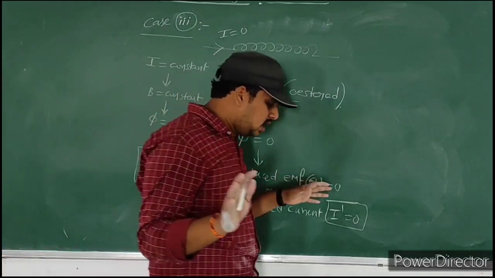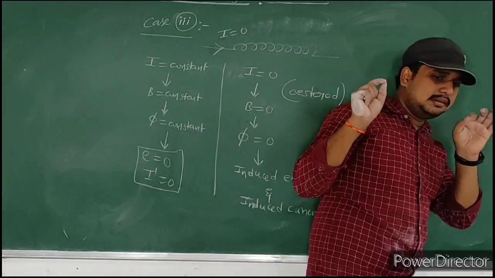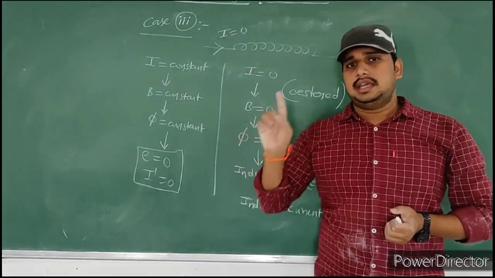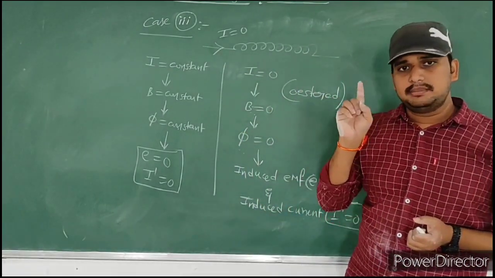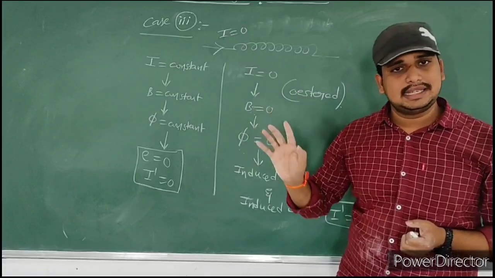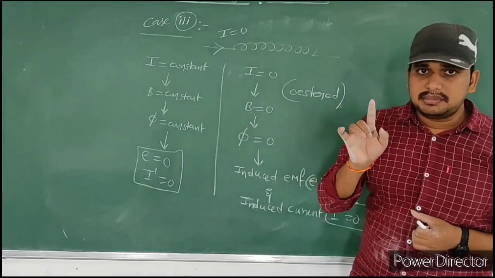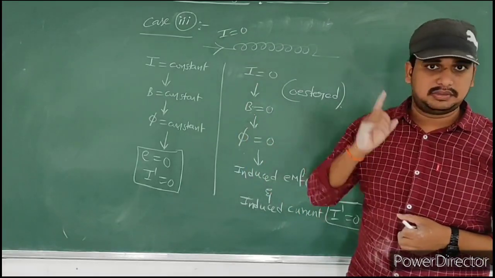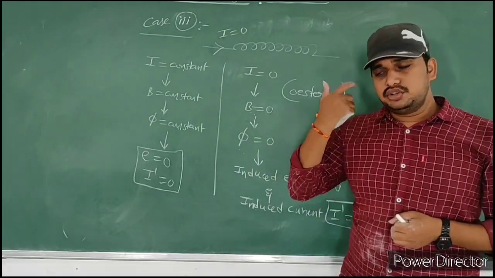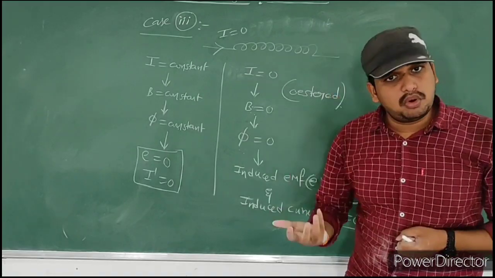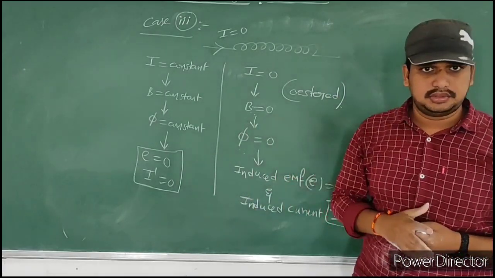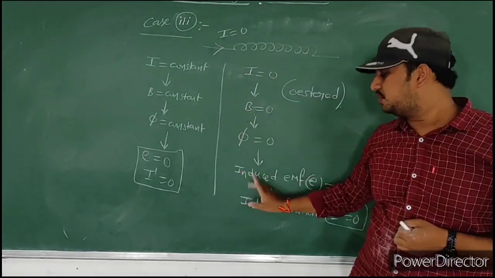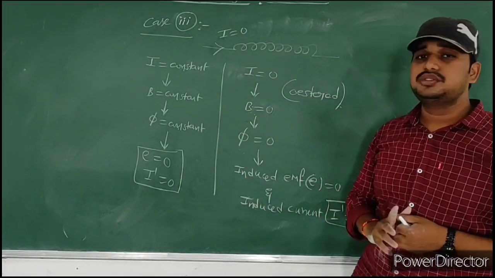My dear students, don't panic here. Very simple concept. Here are the 3 cases we discussed. Induced EMF supports the decreasing current. Induced EMF opposes the increasing current. That is case 1. Induced EMF supports the decreasing current. That is case 2. In case 3, if current is equal to 0, then induced EMF is equal to 0 and induced current is equal to 0.